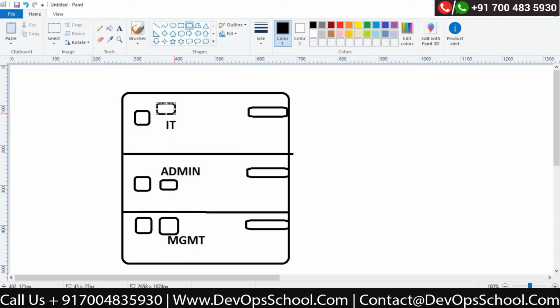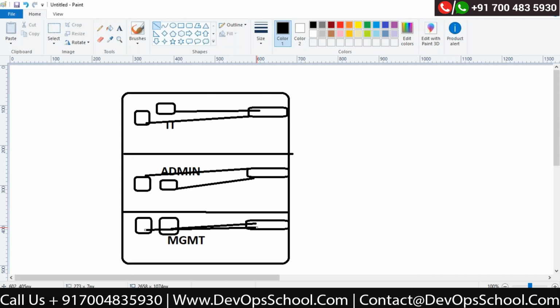Okay. Now these are connected to their respective switch. Now this is perfectly fine, no doubt about it. Very good option. This is how it could be done.